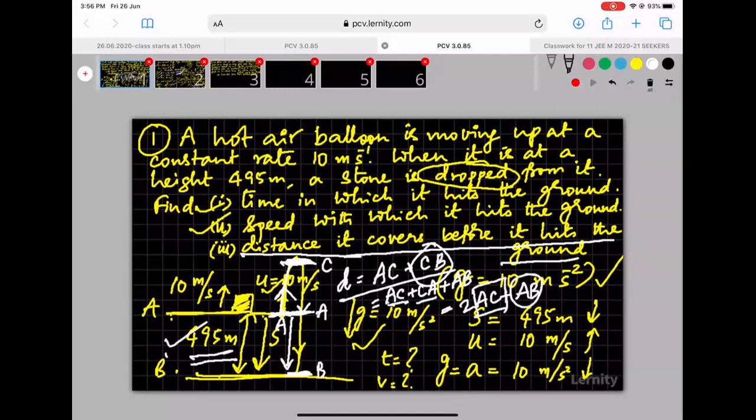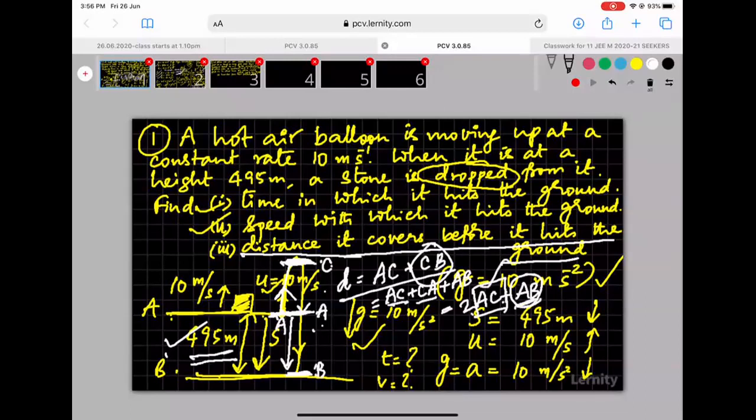Are we following this? The total distance covered by the object during this 11 seconds is from A to C and then from C to B. So the total distance is AC plus CB. We are writing CB as CA plus AB. By doing that, AC and CA are same. So I'm writing it as 2 times AC plus AB. Because we know AB value 495, I can substitute it later. I just have to calculate the value of AC.